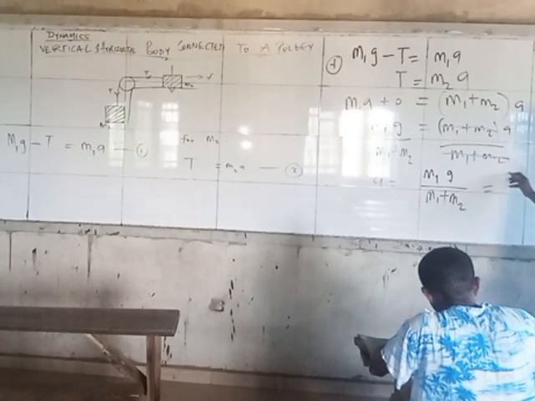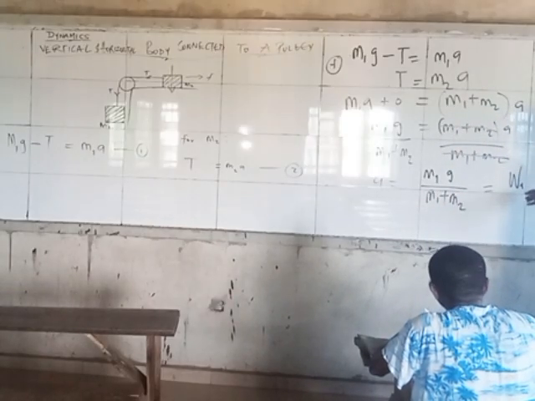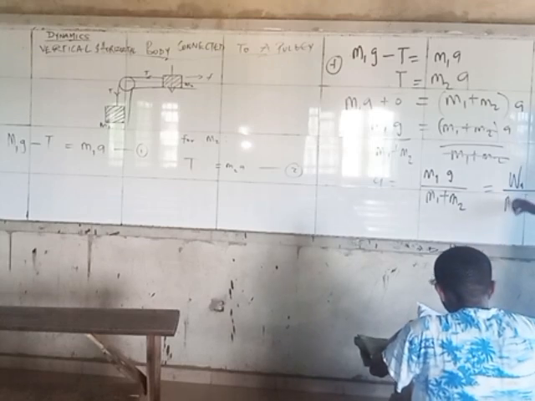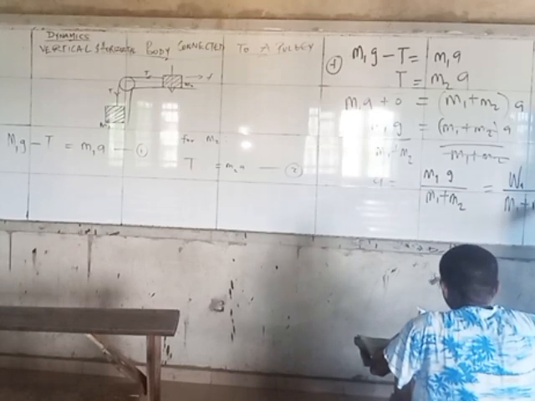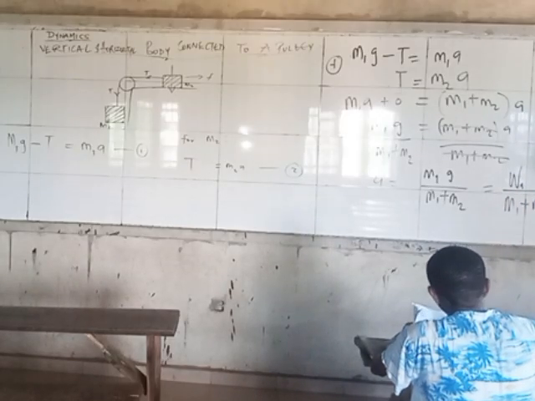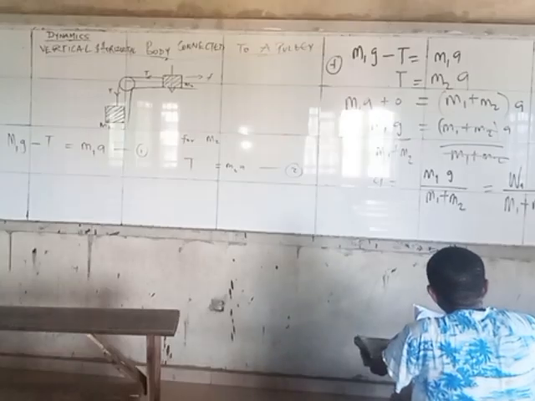This is the same thing as saying the weight of the first body all over M1 plus M2. So you can see a question that tells you, if you have this setup, prove that the acceleration is equal to this, then prove that the tension is equal to this.